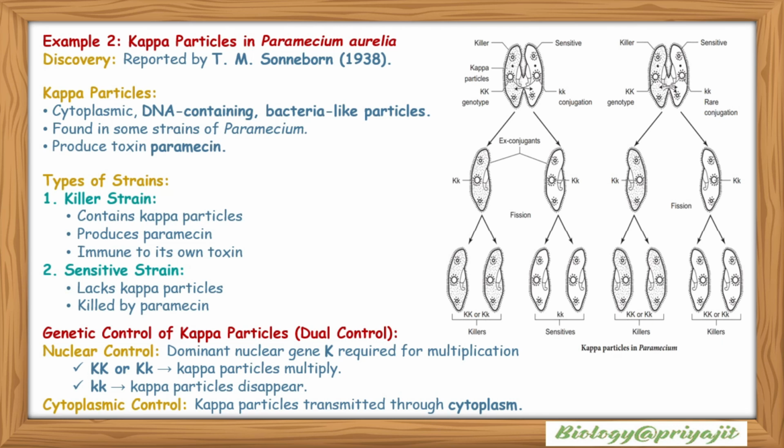The genetic control of Kappa particles is dual. Nuclear control: the dominant nuclear gene K is required for multiplication. So with capital K capital K or capital K small k, the Kappa particles multiply, and with small k small k, the Kappa particles disappear. What is the cytoplasmic control? Kappa particles are transmitted through the cytoplasm. This is the image showing the Kappa particles in Paramecium aurelia and how they are inherited.